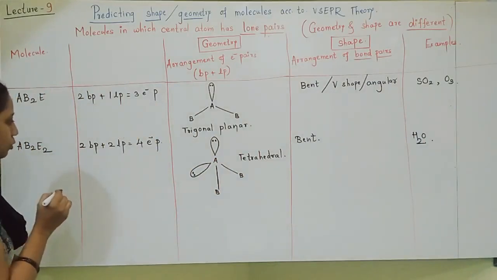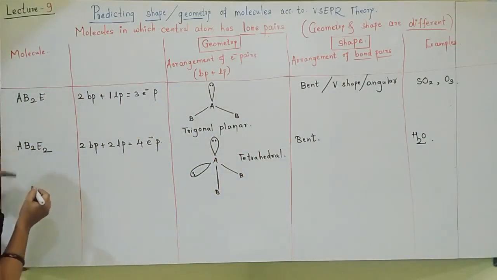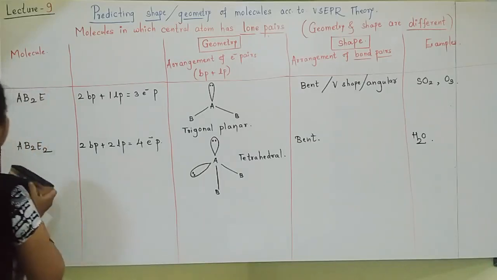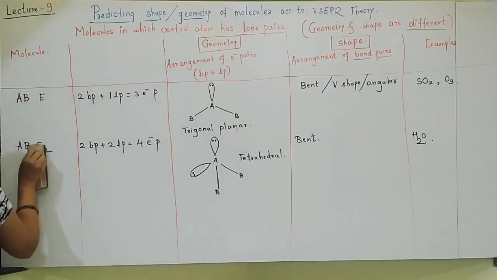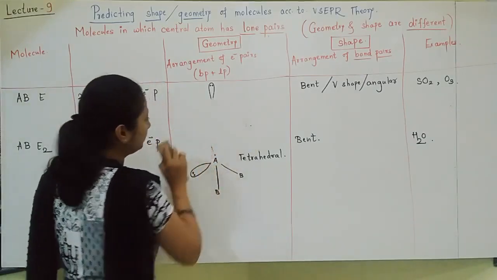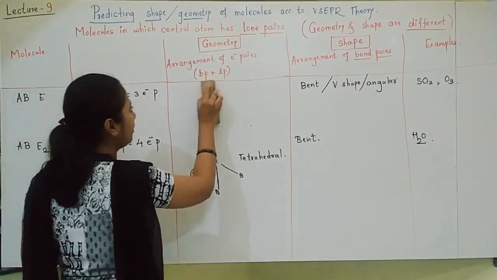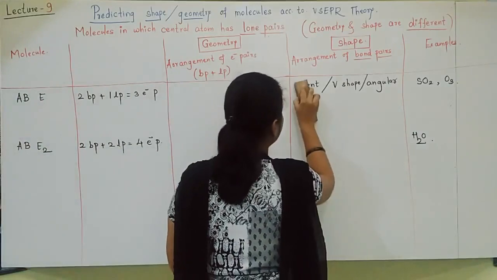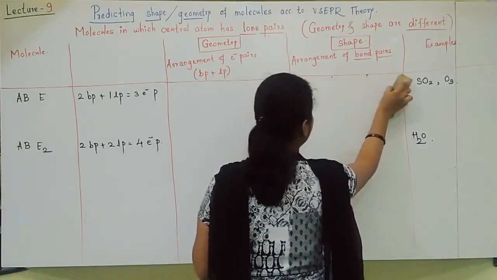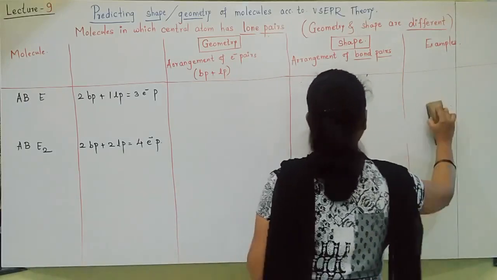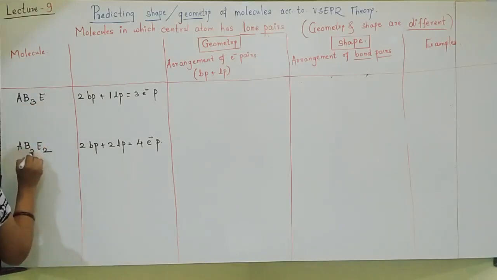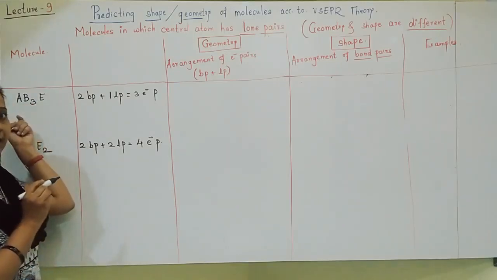Okay. Now let us move towards the next type of molecule. I will rub this here, students. We will move towards the next molecule. I hope, students, you have taken a screenshot. Now we will move towards the next molecule. The next molecules are AB3E and AB3E2. One by one we'll go.